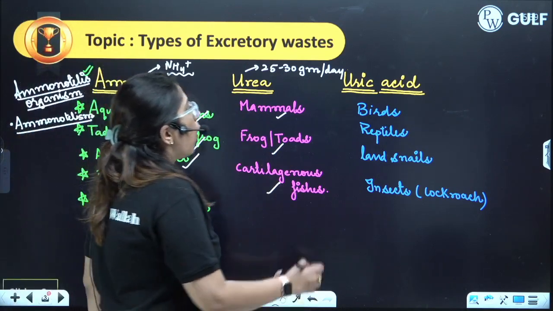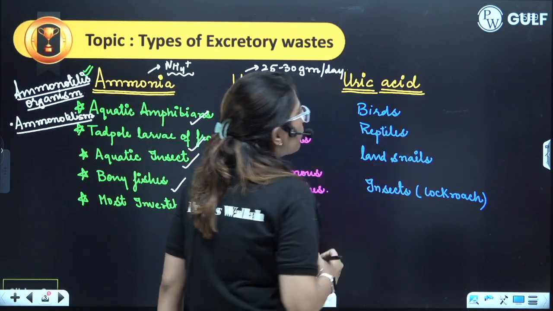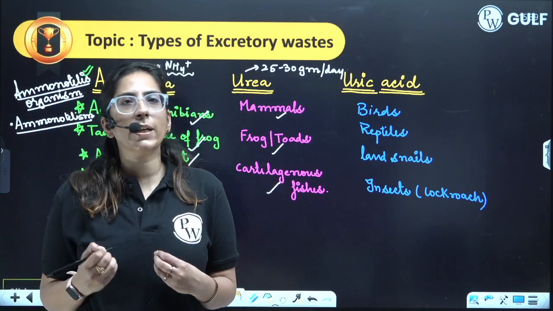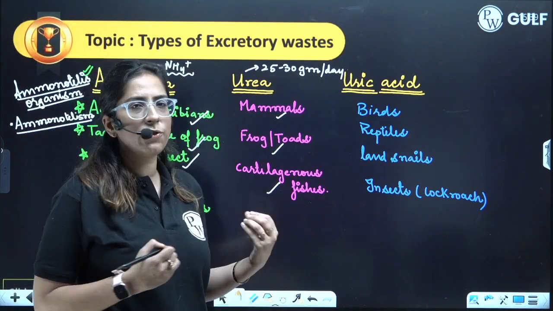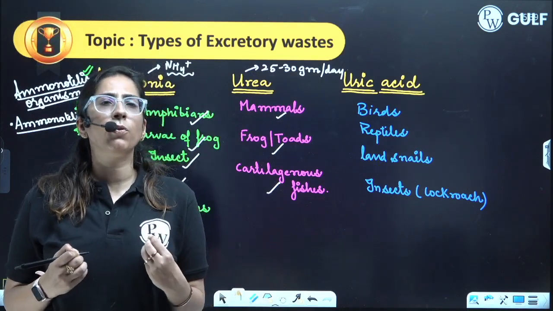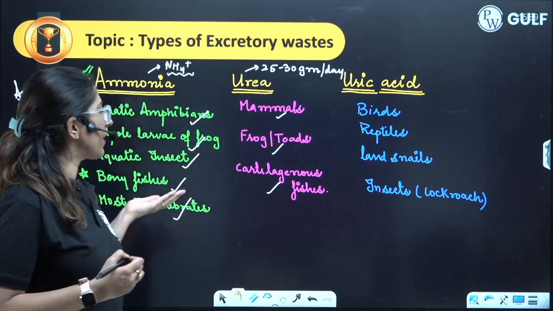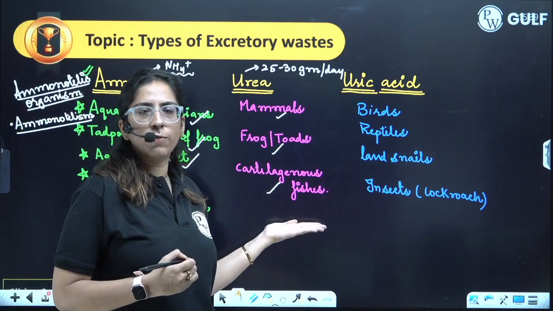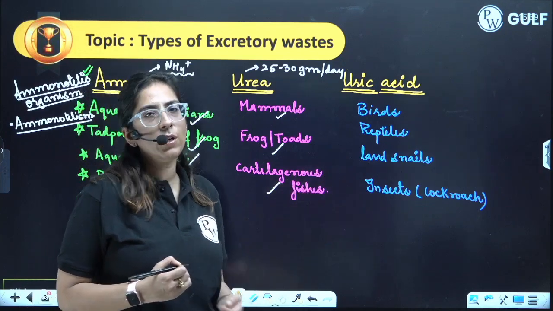Now, uric acid, that means elimination of the crystals of waste, which are termed as uric acid. Uric acid is the least toxic. It requires a minimum amount of water for excretion. Maximum amount of water is required for ammonia. Moderate amount of water is required for urea. Minimum is required for uric acid.